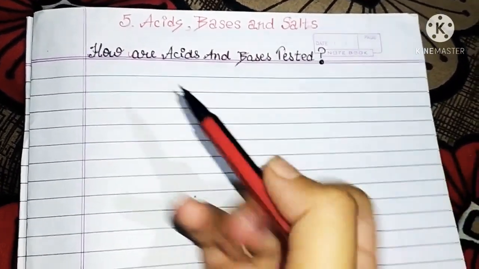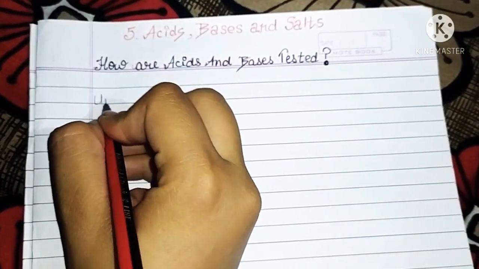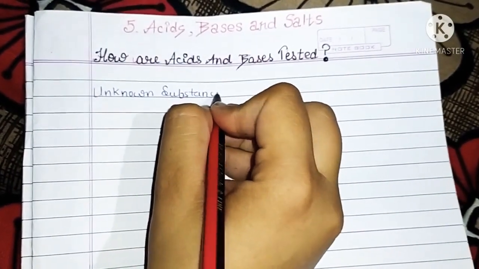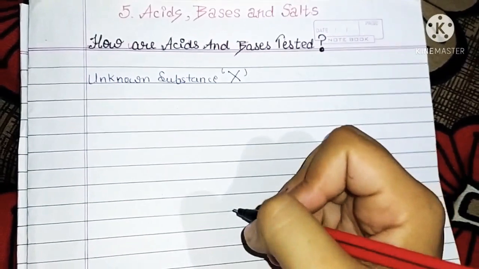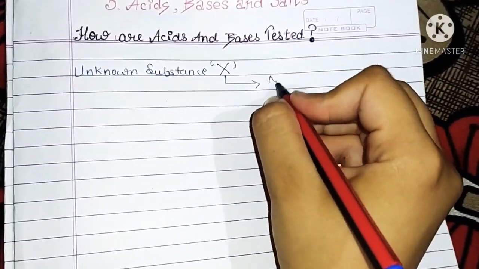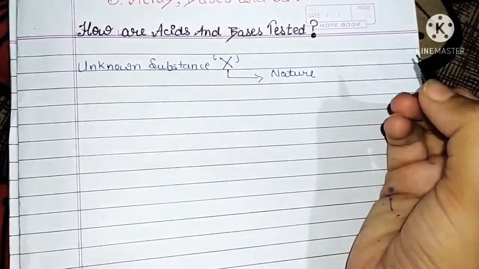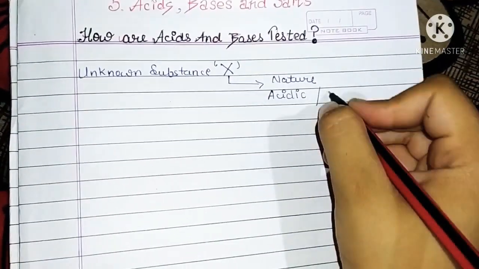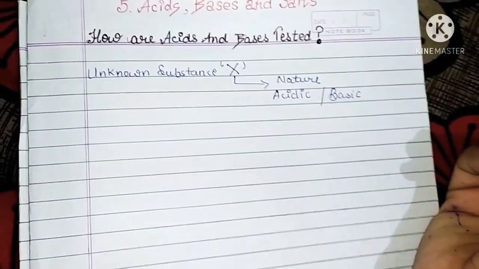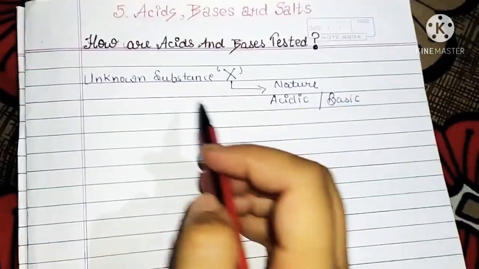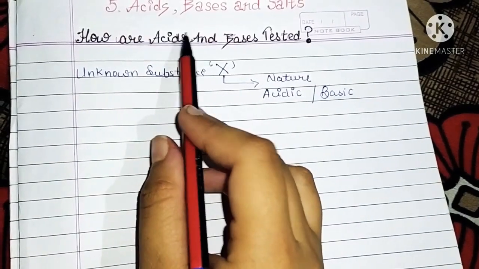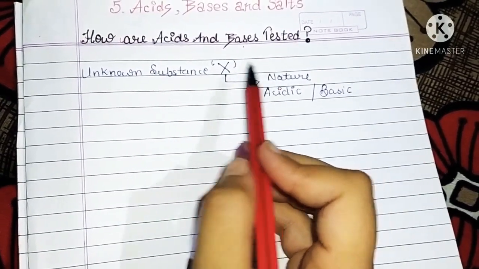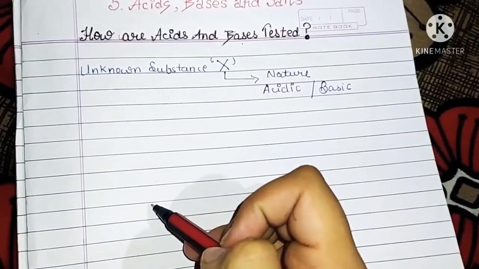If I give you one unknown substance, let it be X, and ask you to tell me the nature of this unknown substance, whether it is acidic or basic in nature, or simply whether the unknown substance X is an acid or a base, how can you check its nature? Think about it.